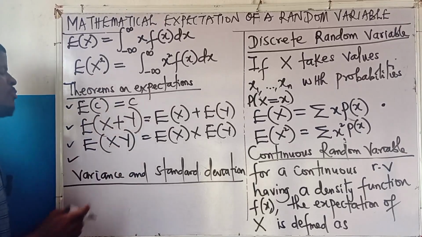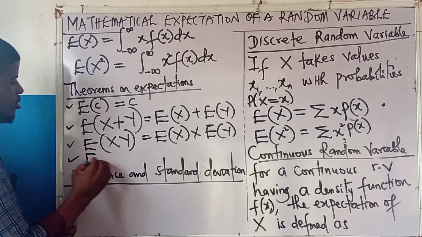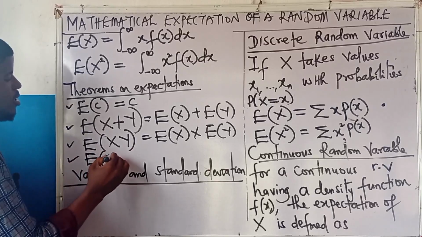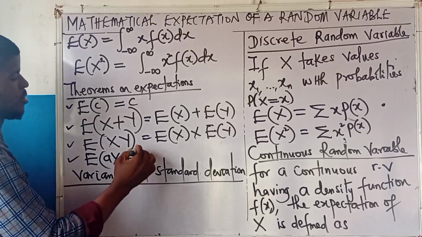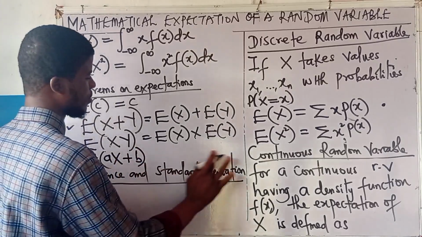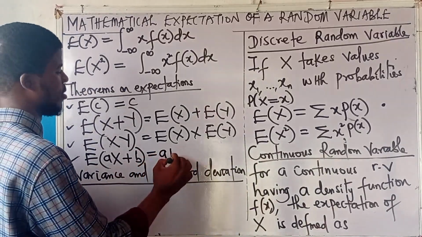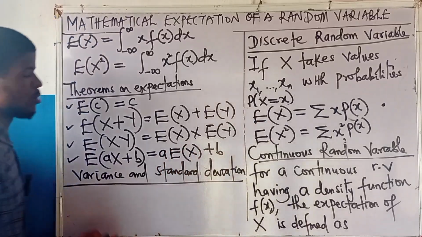So we could say for the linearity property that the expectation of a constant a times the random variable x plus another constant b, what would this be? This is equal to a times expectation of x plus b. This is it.